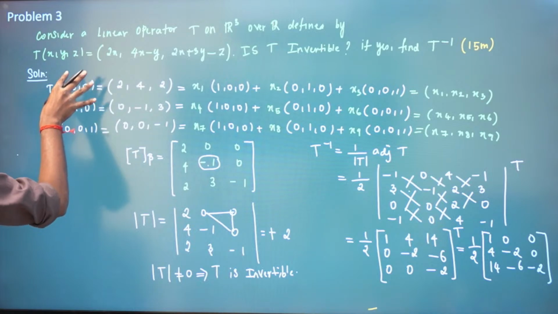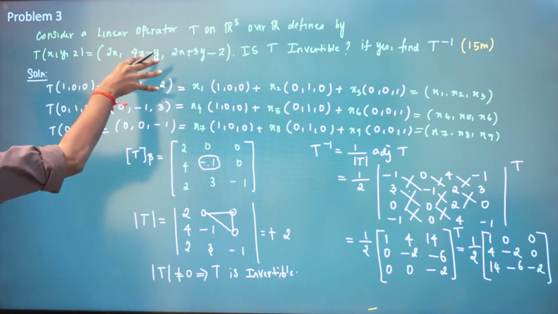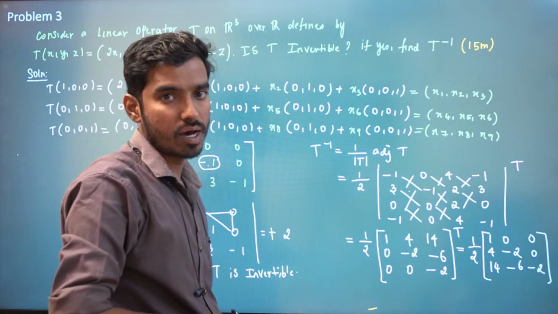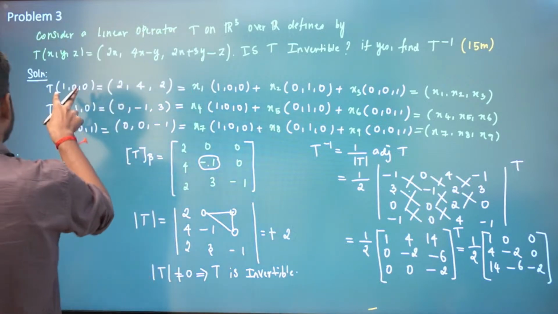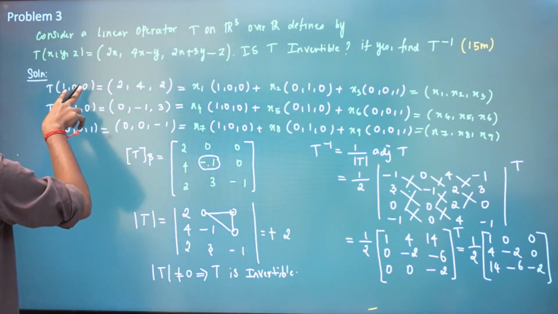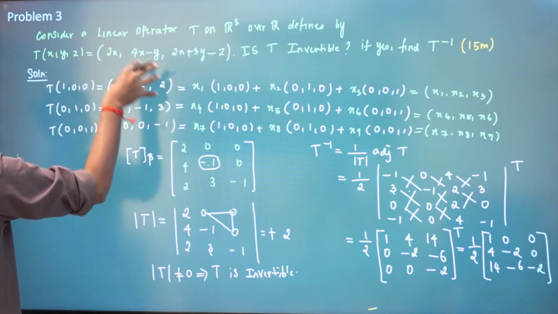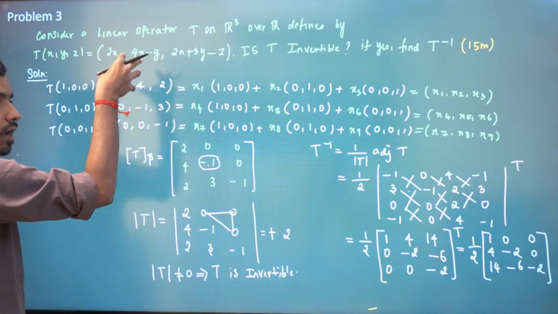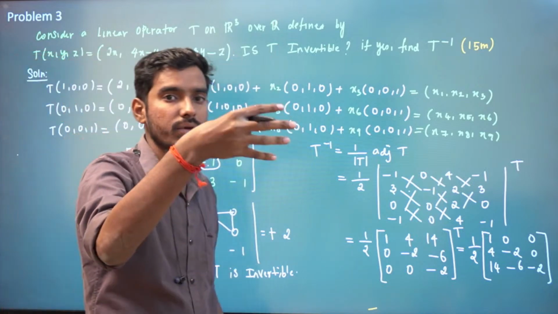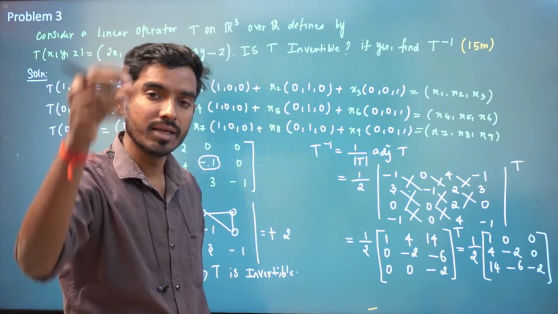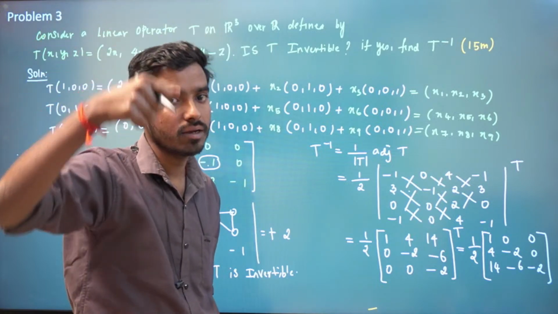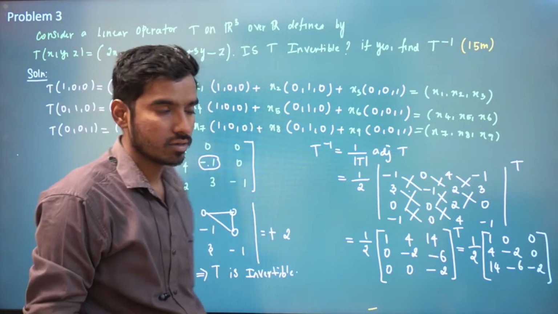We have already found the matrix for this operator, and this operator is from R3 to R3. So the same thing. We have found the standard basis for R3 is 1, 0, 0. So you have to put phi of 1, 0, 0. You will have some output. You have to express that output as a linear combination of vectors of the basis. That linear combination will be our column of the matrix, right?